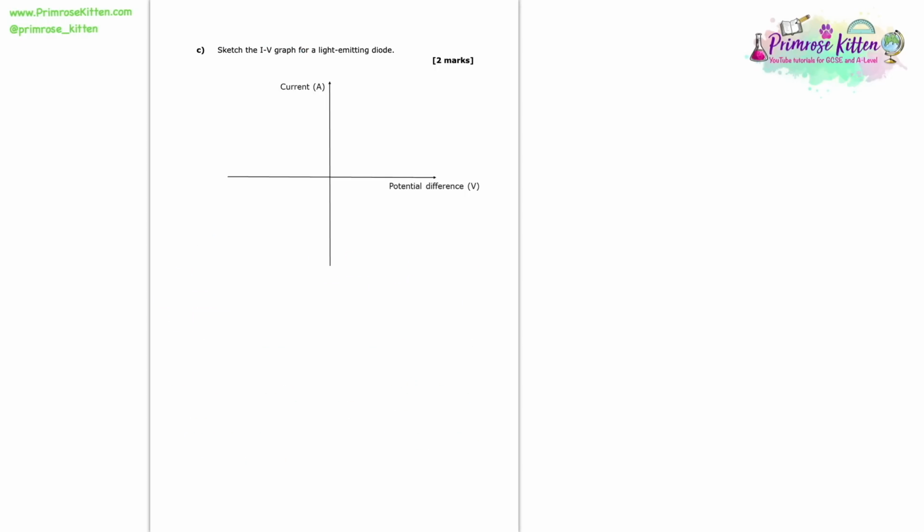Now we're asked to sketch the IV graph for a light-emitting diode. So there's a few of these that we need to know off by heart, perfect for flashcards. For a light-emitting diode, or any diode for that fact, the current stays very close to zero for negative potential differences, and only when it becomes a positive potential difference does it begin to increase. And then it increases with an increasing gradient. And don't forget, the reason why it stays so close to zero, that current, for negative potential differences, is because of that definition of a diode, the fact it only allows the current to flow in one direction. And we're seeing it here in this graph.